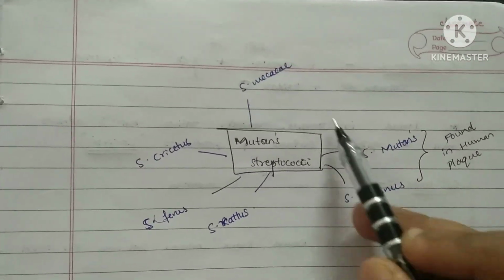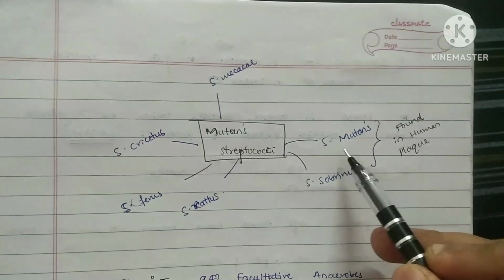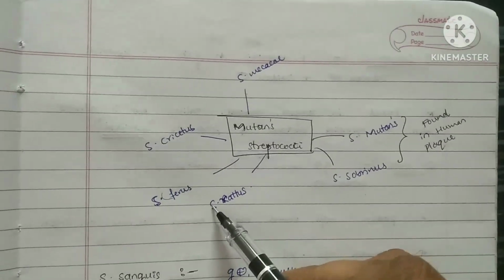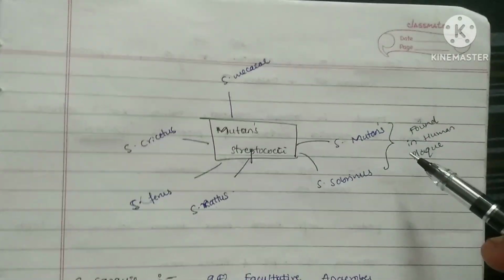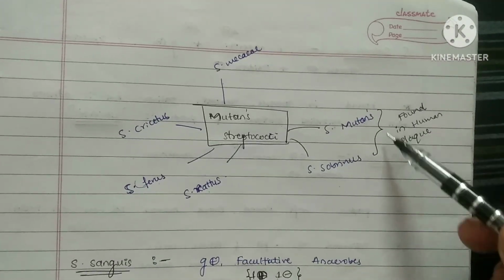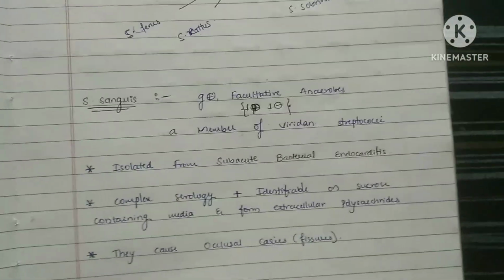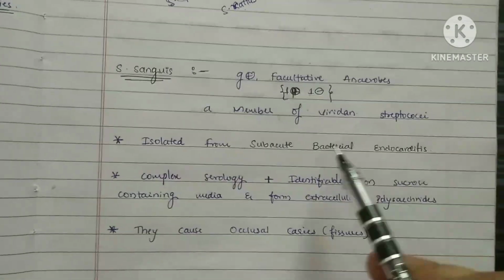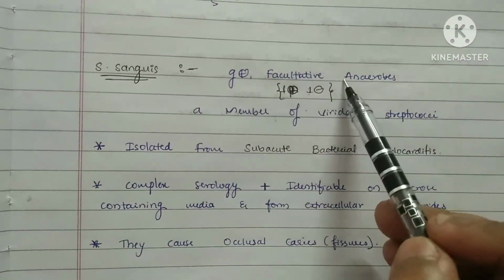Okay, so this is a main group which includes many organisms or variants, you can say, like Streptococcus mutans, sobrinus, cricetus, ferus, rattus and macacae. Okay, look, Streptococcus mutans and sobrinus are both found predominantly in human dental plaque. Okay, now coming to the sanguis. Here one is positive and one is negative, meaning they are gram positive plus they are facultative anaerobes.